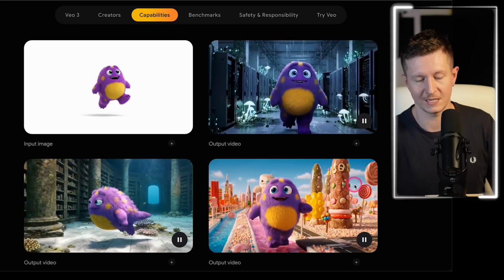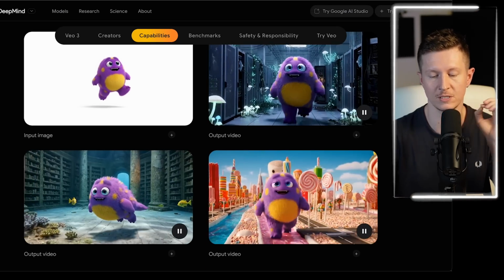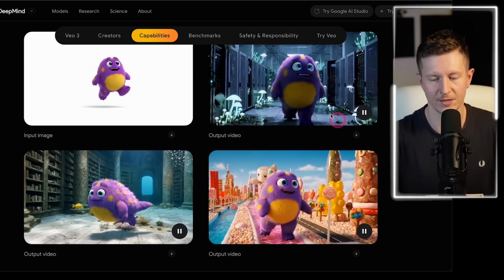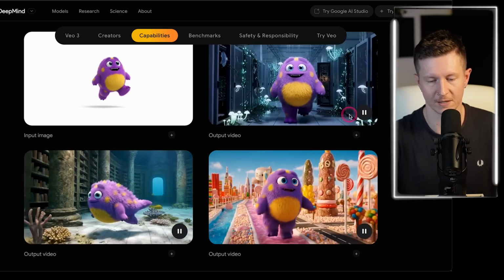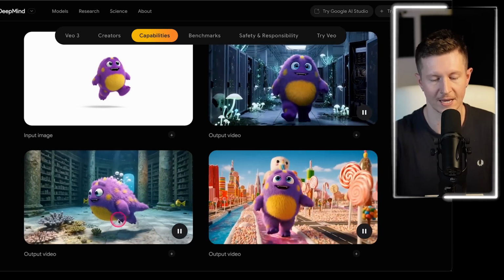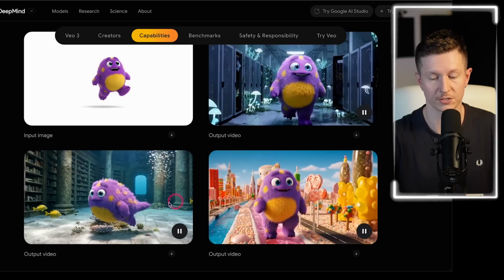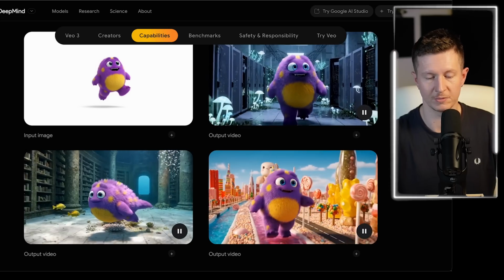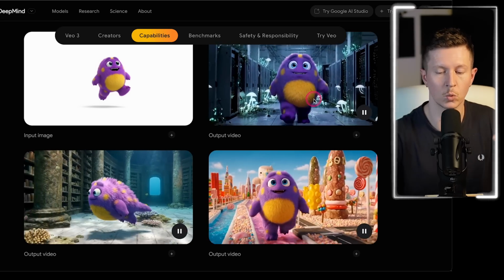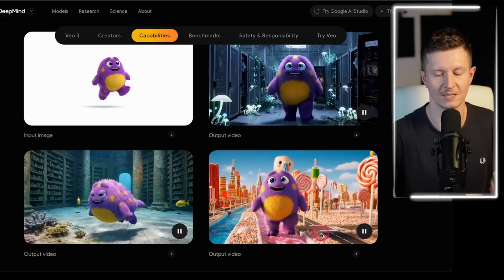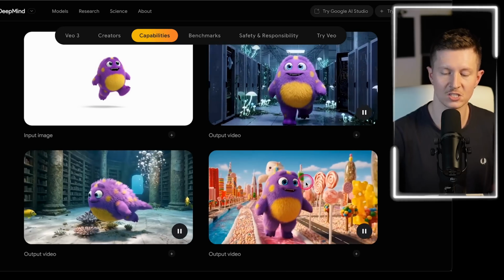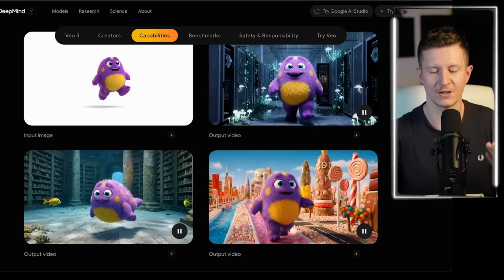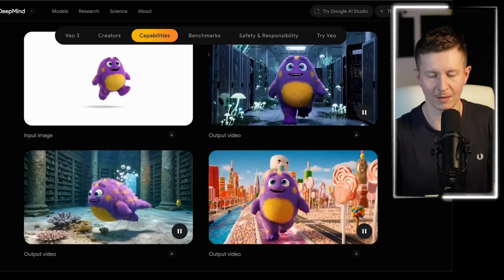Now, this is a particularly interesting example, and the reason is because if we note exactly the markings of this character, you can see how well it does at keeping the exact yellow dots in the same place from shot to shot. And beyond that, I would even say that the gait, the walking style of this character is maintained from shot to shot. He has this slight wobble from left to right and almost a slightly naive or clumsy footpath.